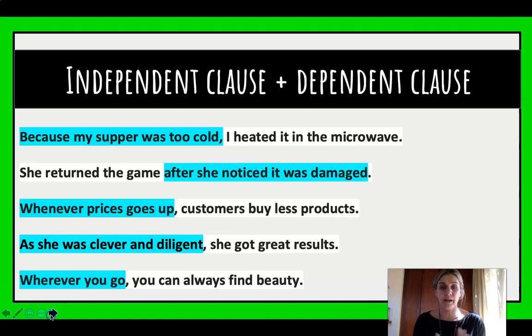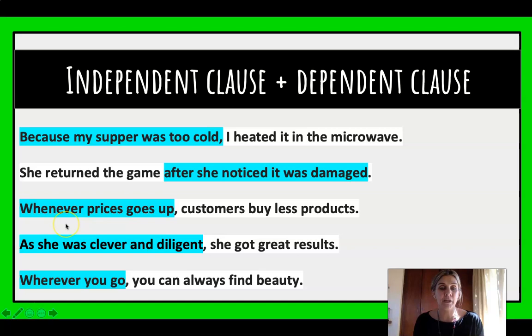Okay, so here we go. Here are the answers. We've done the first one already. The second one, she returned the game after she noticed it was damaged. So if we look at the first part, she returned the game. You don't need anything else to finish that if that was a sentence on its own. So that is an independent clause. But the dependent one is after she noticed it was damaged. We could have even started with that. After she noticed it was damaged, what did she do? She returned the game. So the ones that are in blue are your dependent clauses.